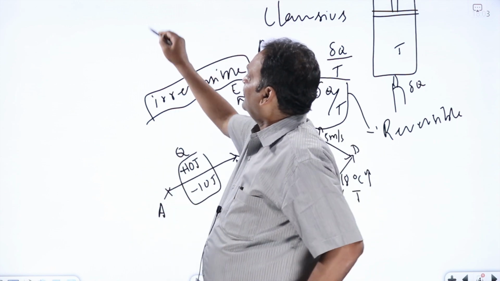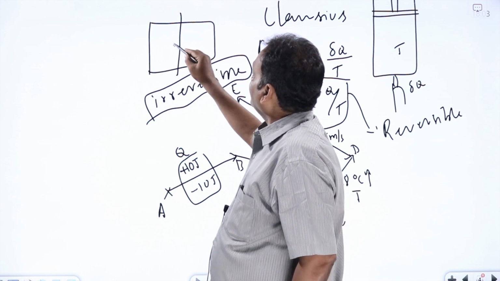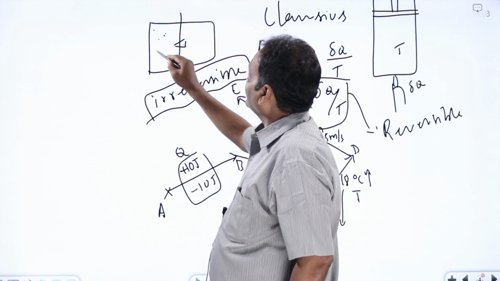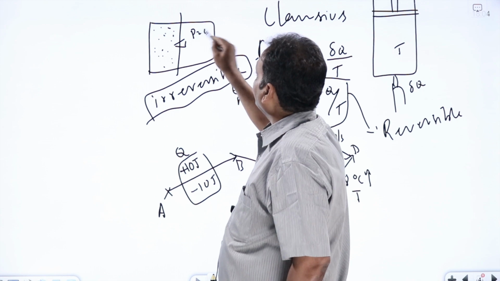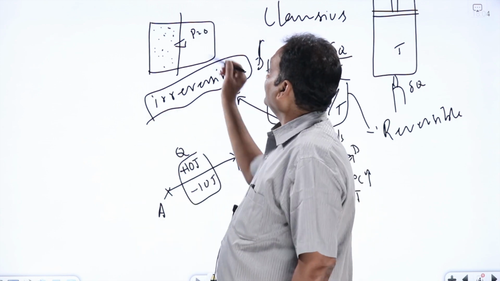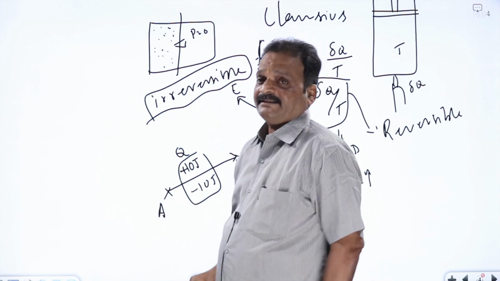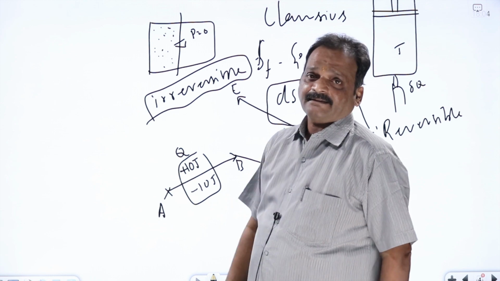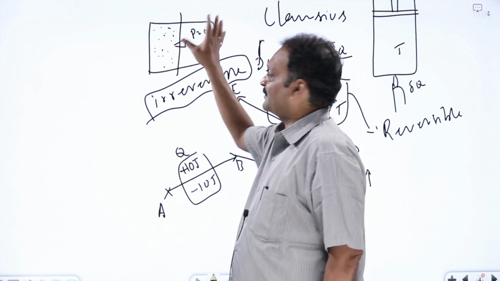Example: you take a chamber divided into two parts, separated by a stopcock, and there is some gas here. In the other part, there is perfect vacuum, such that pressure P equals 0. Now, if you open the stopcock, what will happen? Gas rushes into the second chamber without you doing anything. All you have to do is simply pull out the stopcock. The gas itself rushes into the second chamber and uniformly spreads.